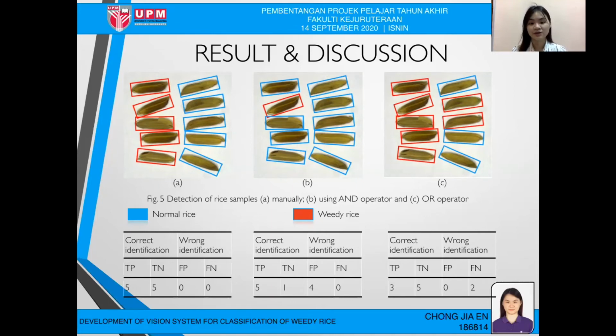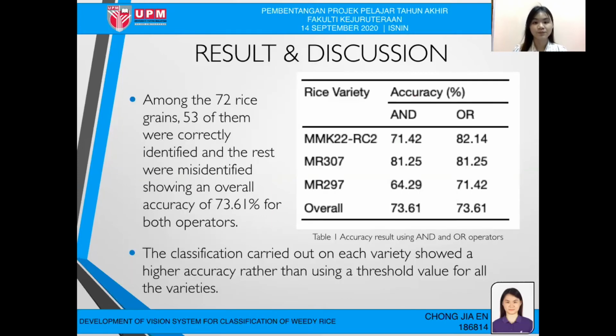Based on the confusion matrix below, we can show that both operators in the logic algorithms have a high accuracy as they can detect most of the weedy rice. Among the 72 rice grains, 53 of them were correctly identified and the rest were misidentified, showing an overall accuracy of 73.61% for both operators.